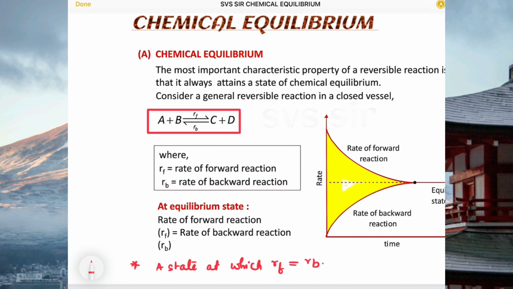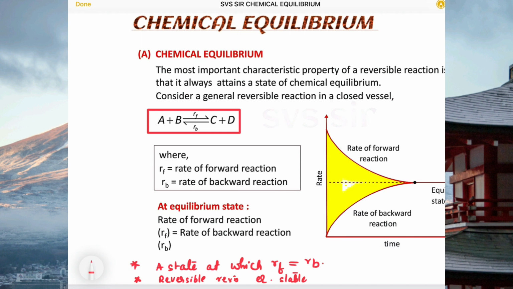Such a state we are calling the equilibrium state. Only reversible reactions will form the equilibrium state. Irreversible reactions do not form an equilibrium state.